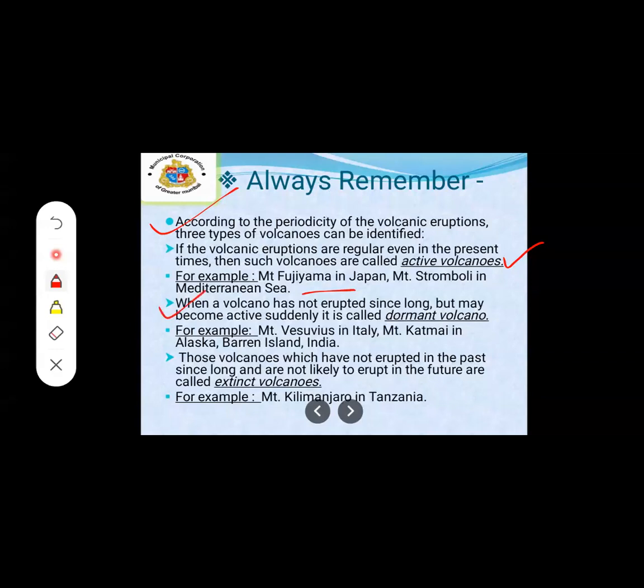Now see the second one. When a volcano has not erupted since long but may become active suddenly, it is called a dormant volcano.